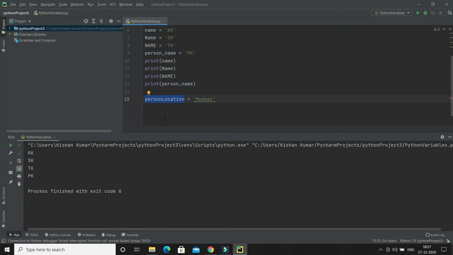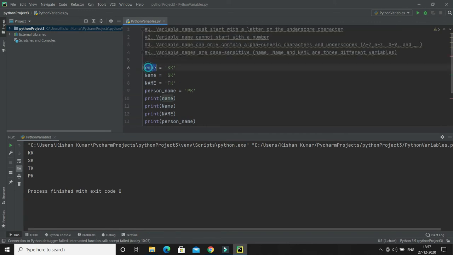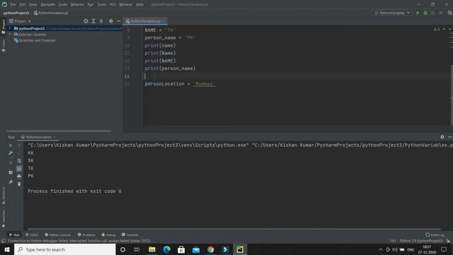Again, if you look into Python, Python has no keyword or command for declaring a variable. So here you can see when I create a variable, I did not give a variable type, right? So let's try to understand through an example. Let's say I am going to create a variable and assign 100. So what type is this variable?